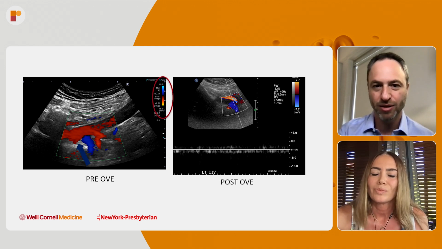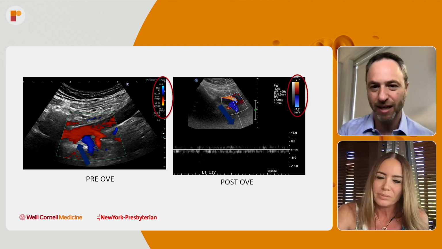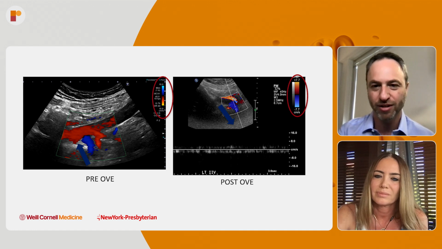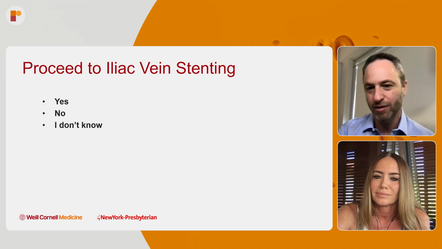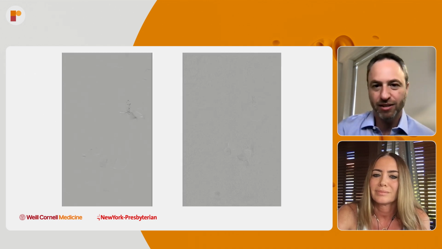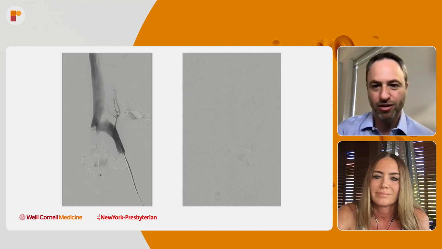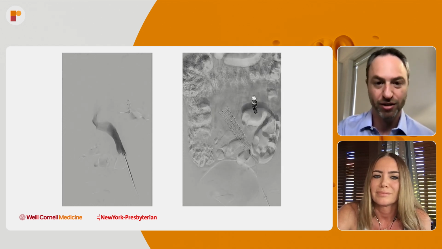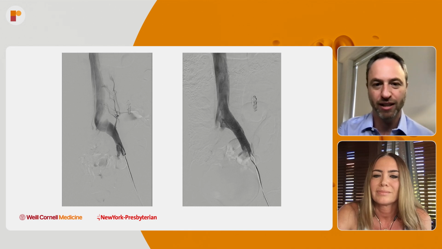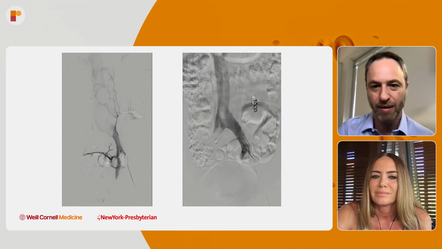In these two, you do have to look at the scale to make sure you can understand the direction of flow here. But just to point that out, we can see that it's changed. And so now I think we proceed with iliac vein stenting. So I'll move us forward. And here's her left external iliac venogram, and pretty impressive compression by venography. You can see retrograde flow clearly in the internal iliac vein and filling a pelvic reservoir.